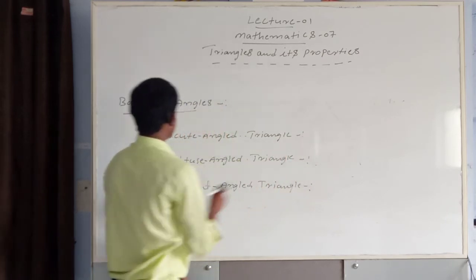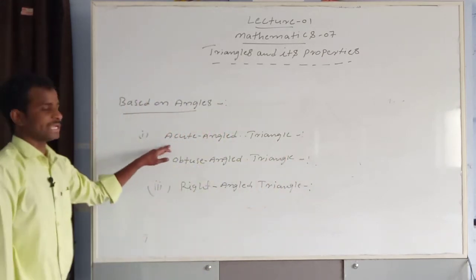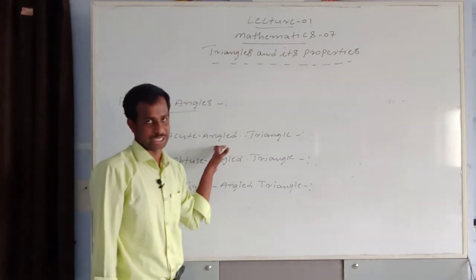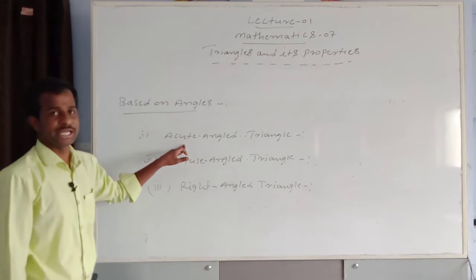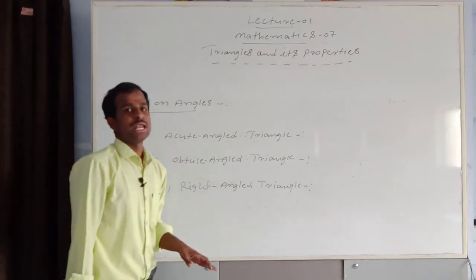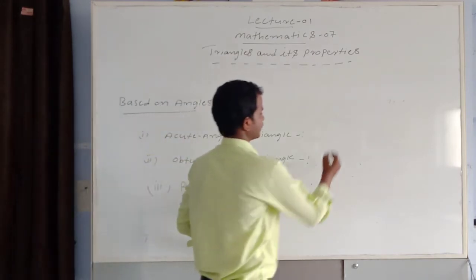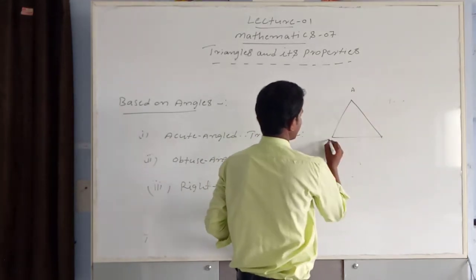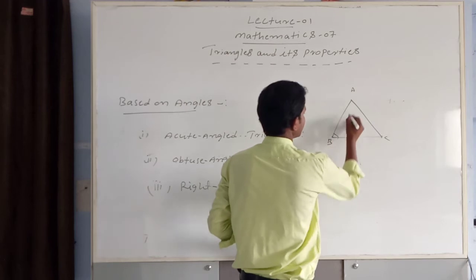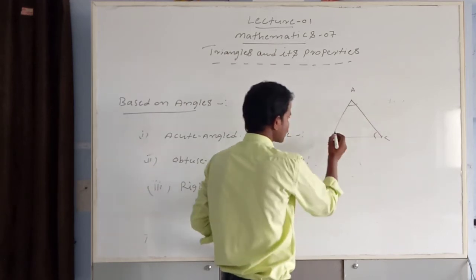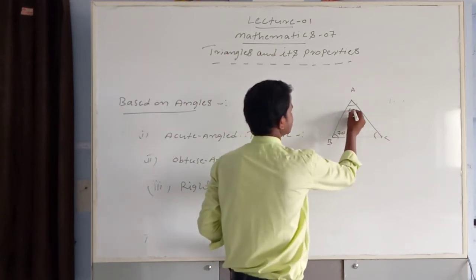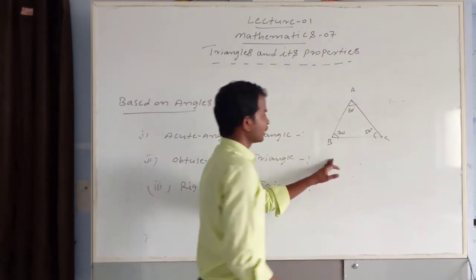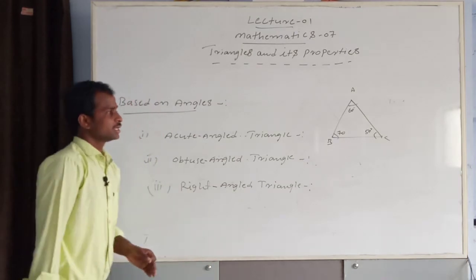Here acute angle triangle means three angles are acute, meaning less than 90 degrees. This figure, A, B, C. These angles are 70 and 60, and this I take 50. Okay, this is acute angle triangle.